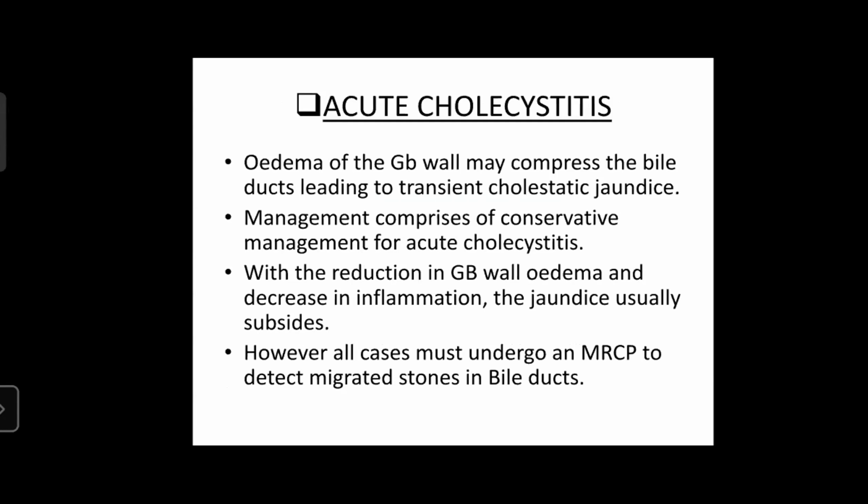Now coming to the specific topics which are usually encountered. Acute cholecystitis may have obstructive jaundice as a component due to edema of the gallbladder wall, which may compress the bile duct, leading to a transient cholestatic jaundice. The management comprises conservative management for acute cholecystitis, the control of infection and inflammation. With the reduction in the gallbladder edema and decrease in inflammation, the jaundice usually subsides. However, all cases must undergo an MRCP to detect any migrated stones in the bile ducts.